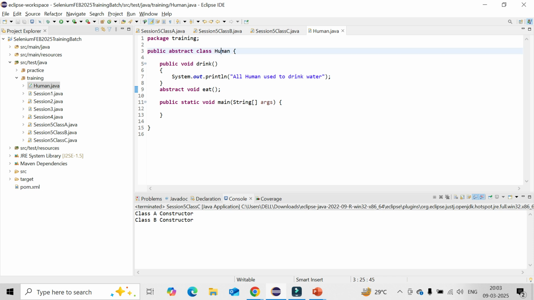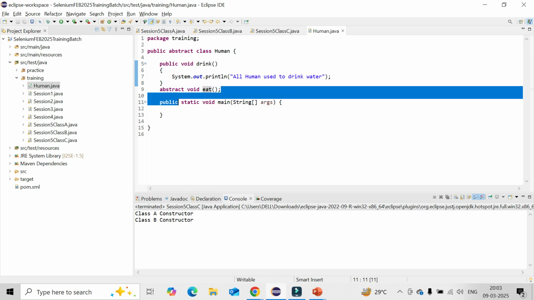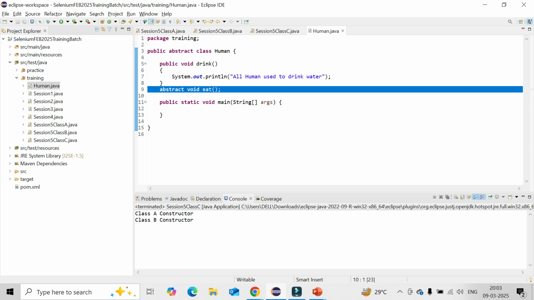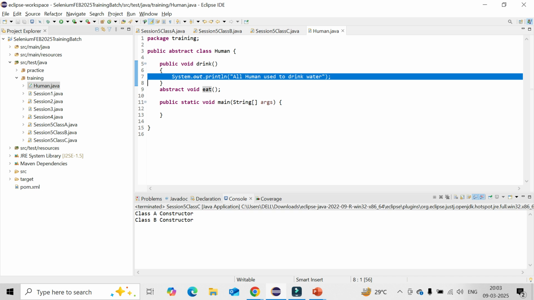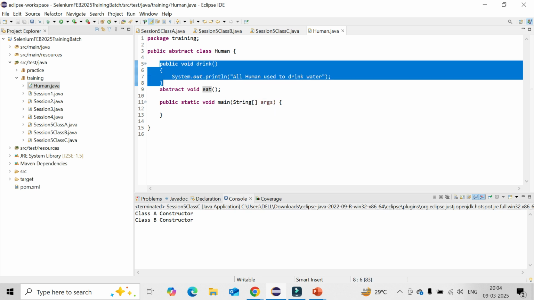So here all of us are human beings. By region, especially the Gujarati people and Marwadi people, they used to only eat vegetarian. But other people like Bengali people used to eat non-vegetarian. And the South Indian people used to eat South Indian food. So that is the way: the eating part will vary, but everybody used to drink. All human beings drink water. Without water, nobody can survive. So that is common in nature.